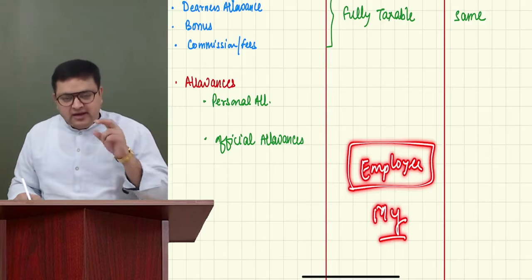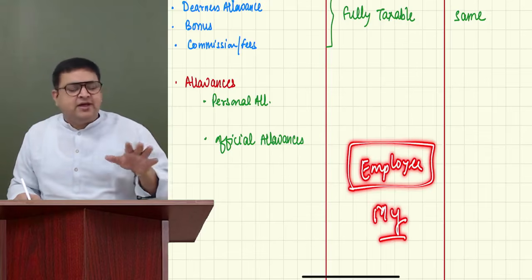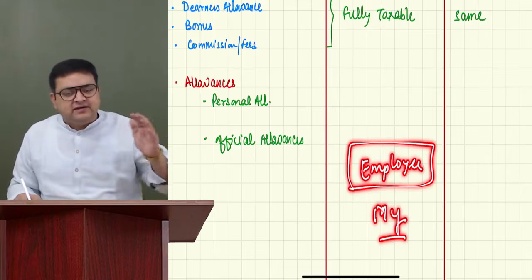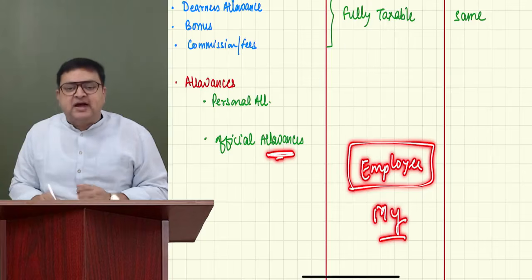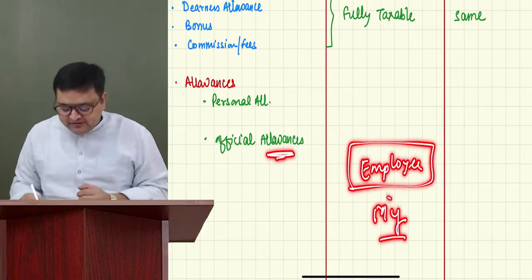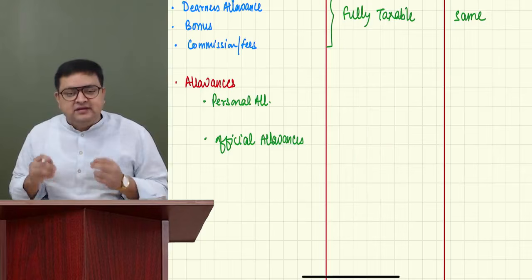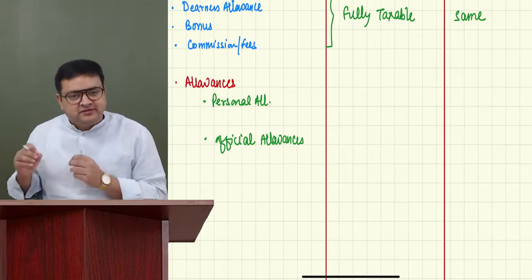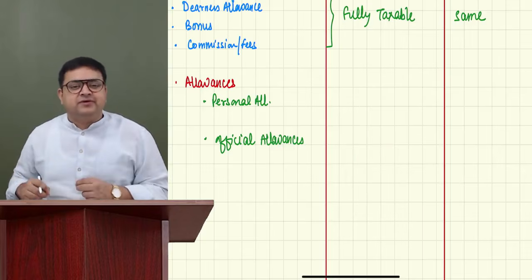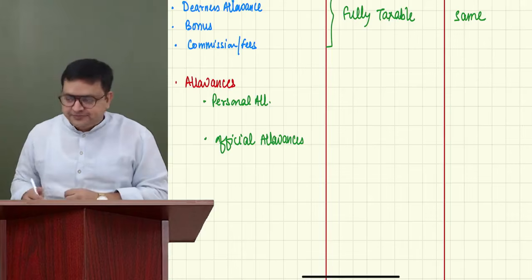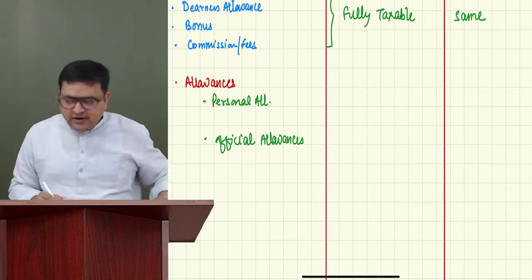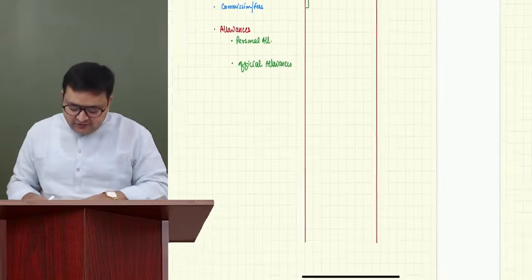Correct. So any amount which we are getting, but the employee cannot say it's my money, actually it is for the official purpose, that is an official allowance. That is not your income, which you can say, yes, this is my income, I can take this money home, this is my money, I can spend on myself. That is called personal allowances. What are official allowances? I'll give you some examples.